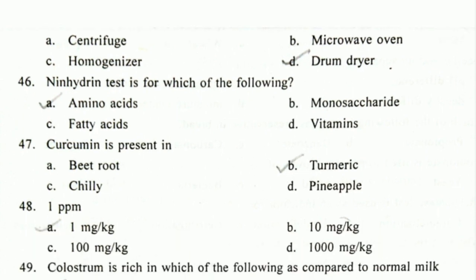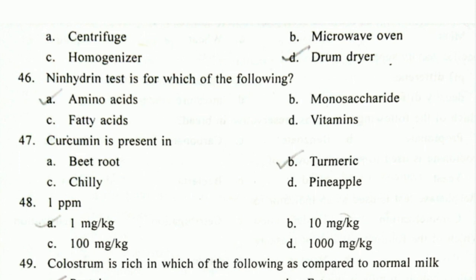Next question, Ninhydrin test is used for which of the following? So Ninhydrin test is used to detect the presence of amino acids. What we do in this test is we add Ninhydrin to the sample, and if there is appearance of deep blue color, it indicates the presence of ammonia or primary or secondary amines or amino acids. So this test is used to check the presence of amino acids.